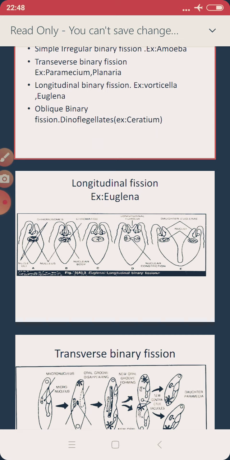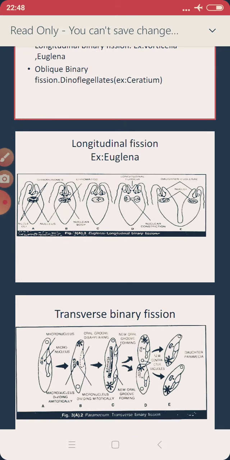So this is Euglena. Flagellates are those organisms which possess flagella. The flagellum is usually retained by one daughter cell, and the basal granule is divided into two, and the new basal granule forms a flagellum in the other daughter individual. So when we see Euglena dividing into two, the flagella also have to be divided into two. The formation of the flagella in Euglena takes place from the basal granule.